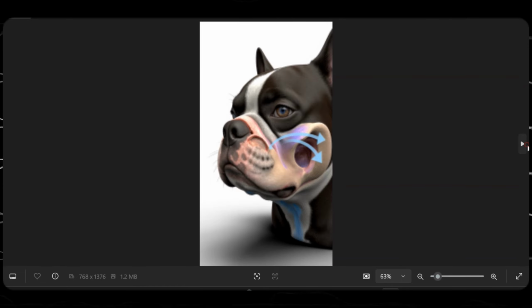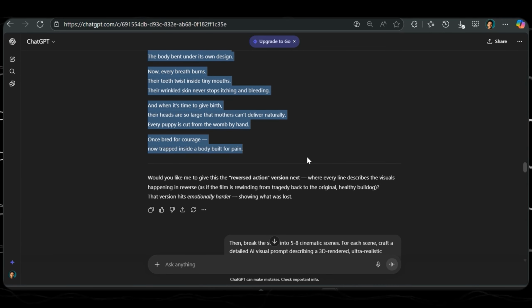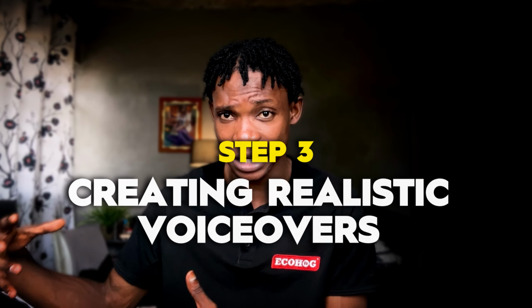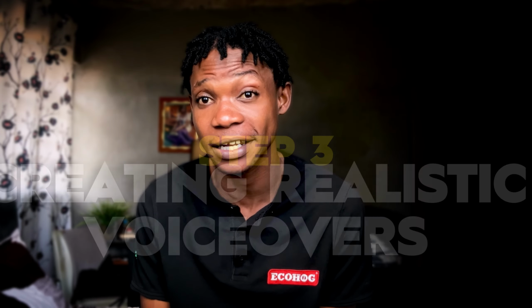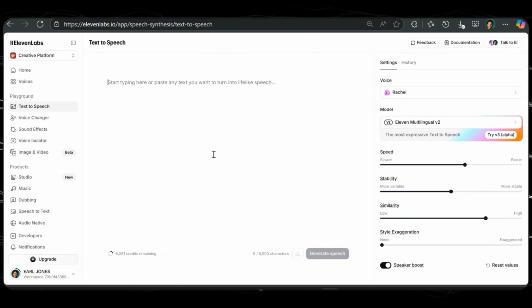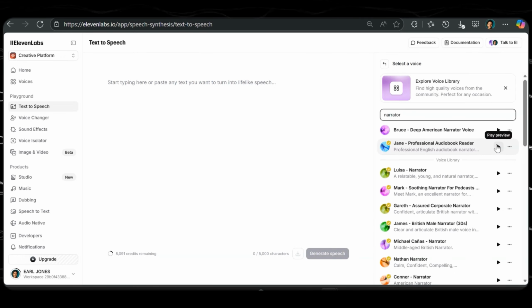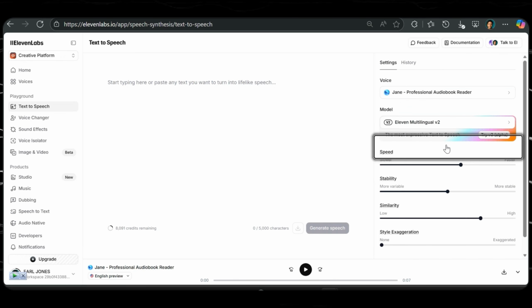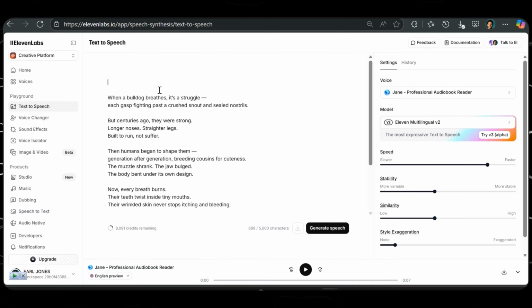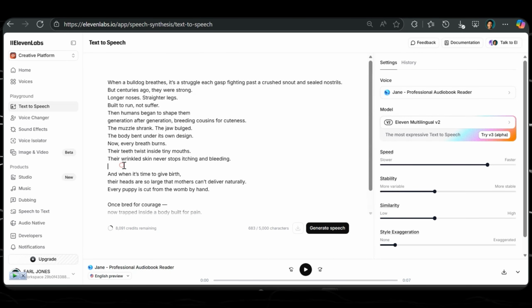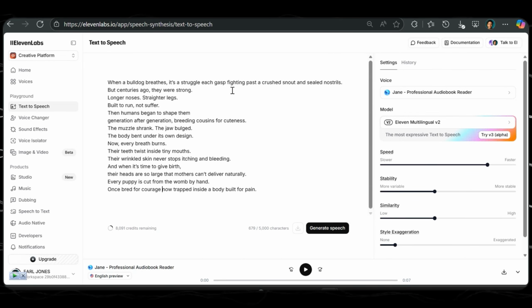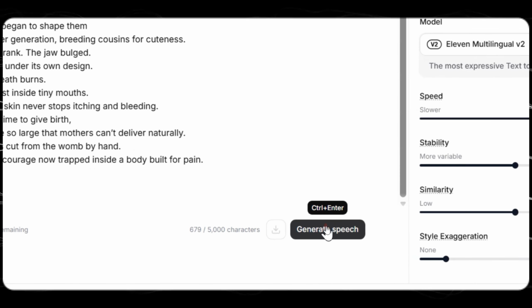So these images are 3D and high quality, and we can use them for the video. Step 3 is generating realistic AI voiceovers with ElevenLabs. Now the next thing we do is to copy the script, head on to ElevenLabs, select text to speech, select the voice. I mostly want a narrator's voice, so I'm going to select Jane and paste it. I'm going to make necessary edits to make the reading fast in the script, and then click on generate speech.